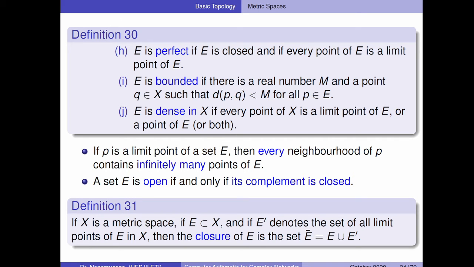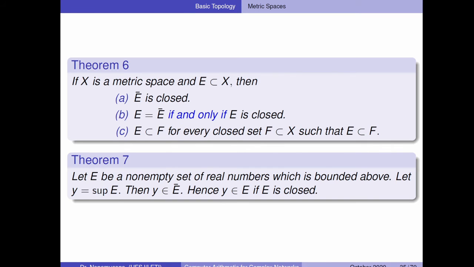So let's put here from definition 31. If X is a metric space and E is contained in X, E-bar denotes the set of all limit points. So this is a closure, when you get what is inside and the cover of this set. If X is a metric space and E is contained in X, then the closure of E is closed, E equals its closure if and only if E is closed, and the closure of E is contained in F for every closed set F containing E.